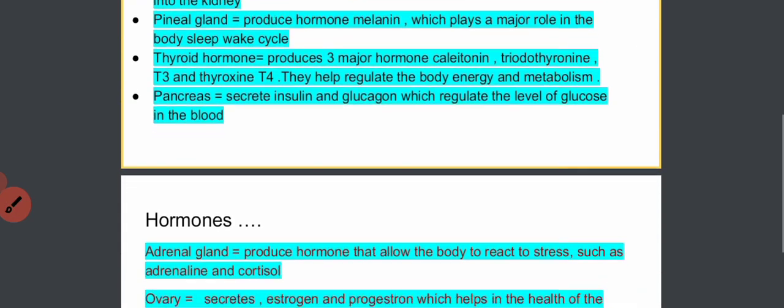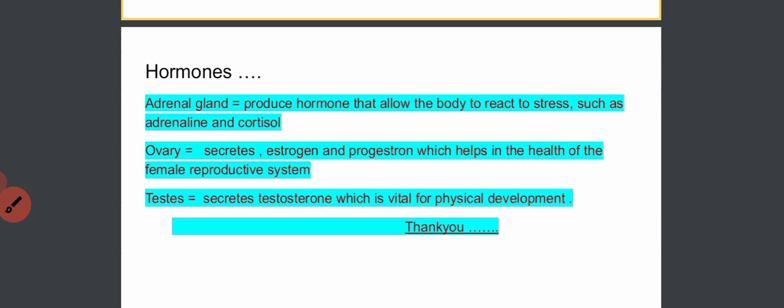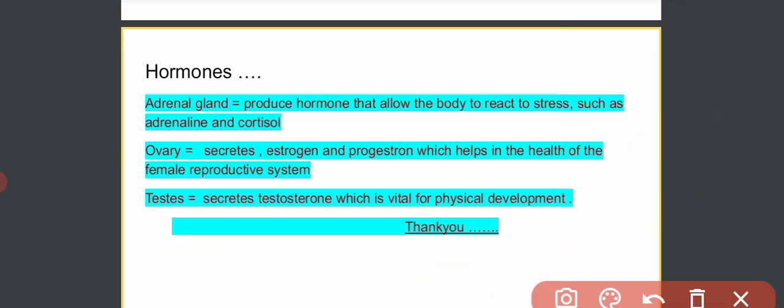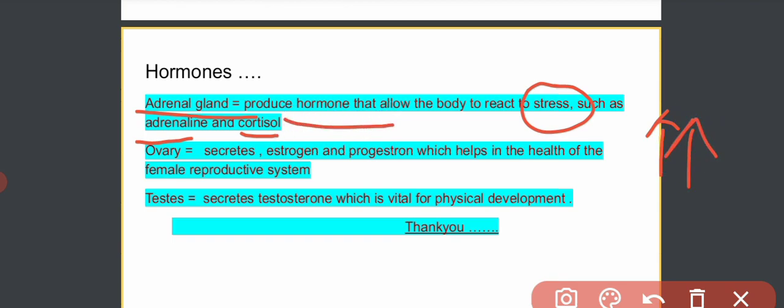Now the next hormone we are seeing is from the adrenal gland. The adrenal gland secretes two hormones, adrenaline and cortisol, which react to stress. If we are taking more stress, the secretion of these hormones will increase, and if we are not taking that much stress, these hormones will be maintained in our body.